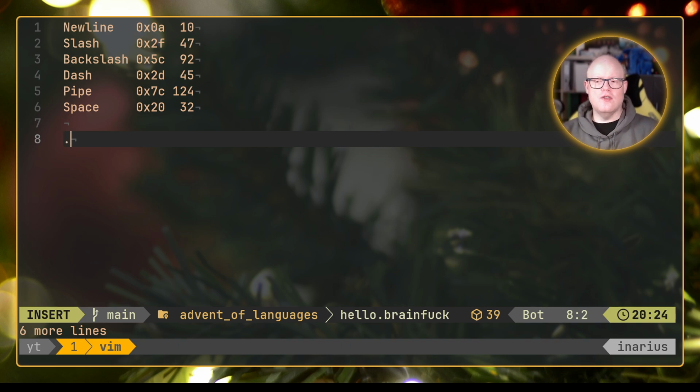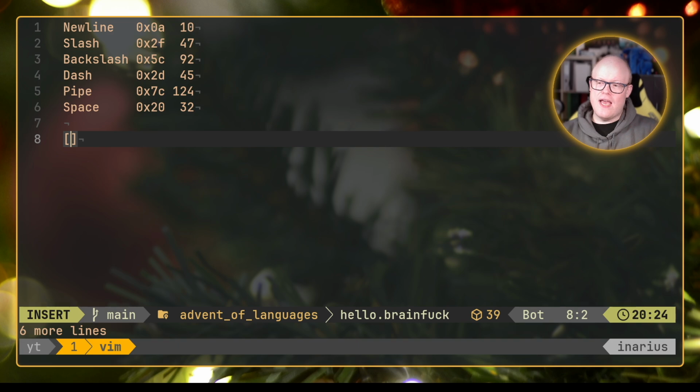If we do the dot operation, it will simply print the ASCII value, or the value that is stored in the current memory address that we are at, to the screen as the byte value. So if you put, for example, 47 in, it will print out a slash, because we are then printing out that memory value.